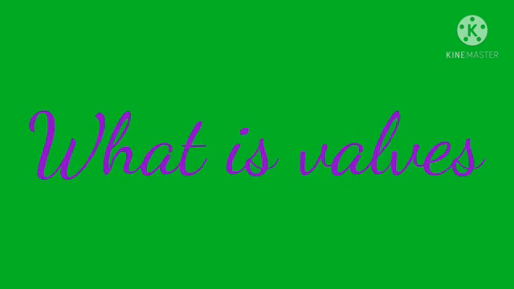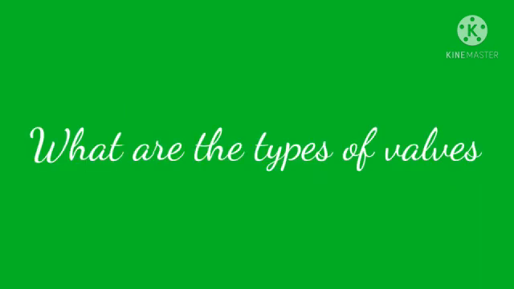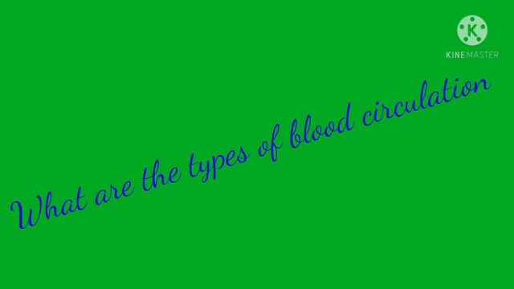What is meant by valves? The valves are muscular flaps that regulate the flow of blood in a single direction and prevent backflow of blood. What are the types of valves? Right atrioventricular valve, left atrioventricular valve, semilunar valves. What are the types of blood circulation? Systemic circulation, pulmonary circulation, coronary circulation.